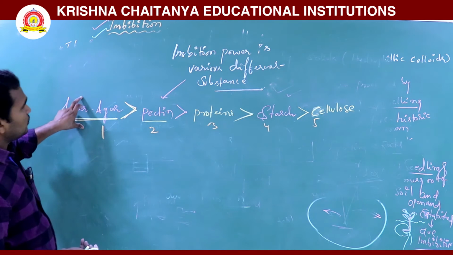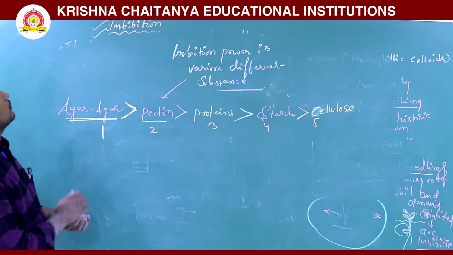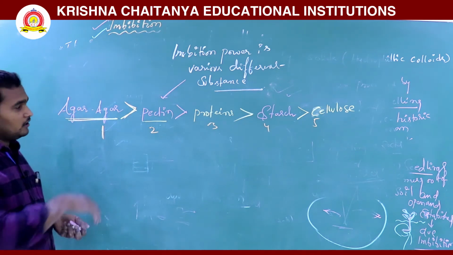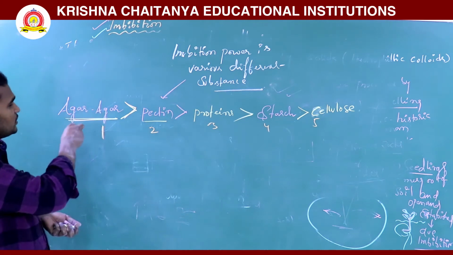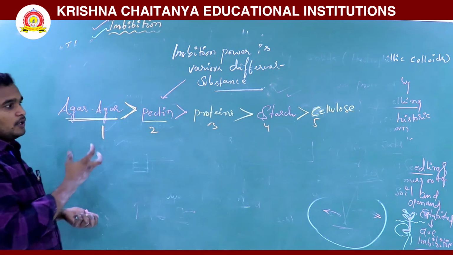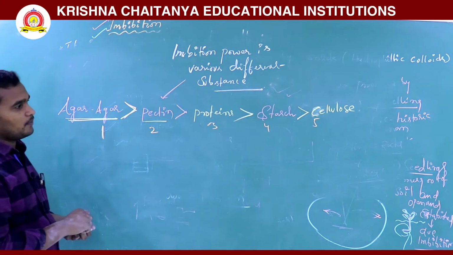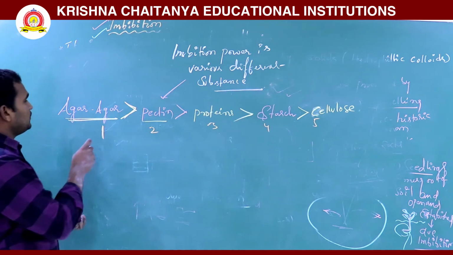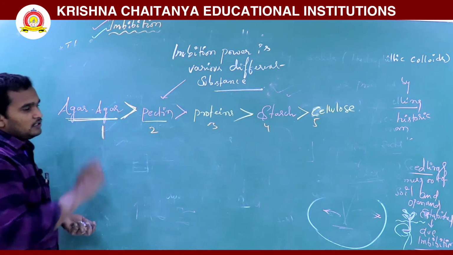So this is also imbibition. In imbibition, different substances absorb water, and each has a different imbibition capacity. So we have discussed the imbibition process.